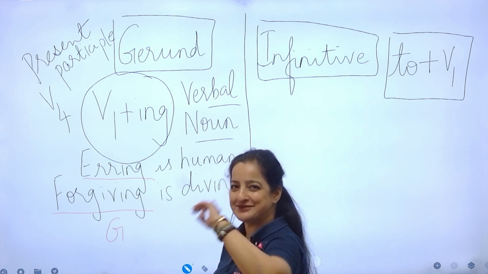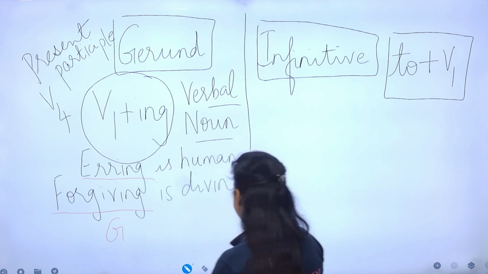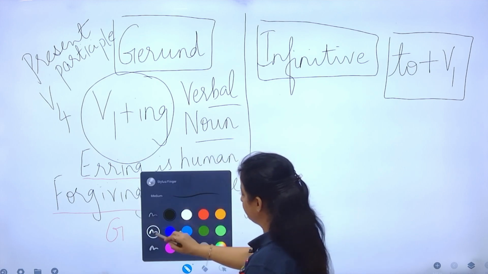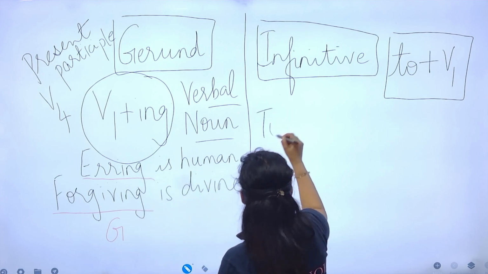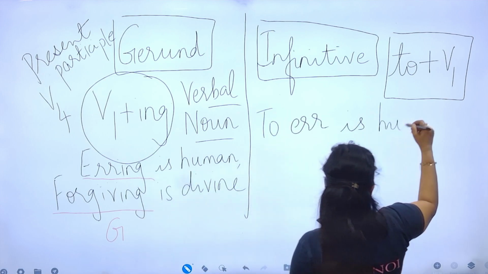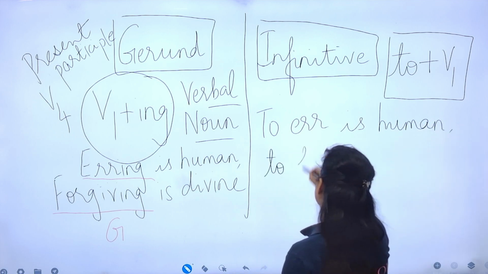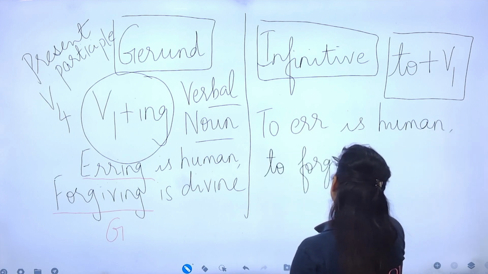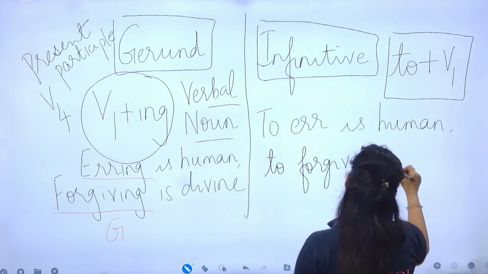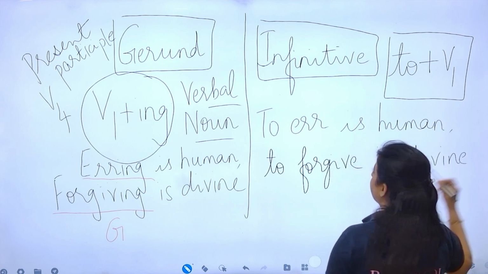Now, if the same sentence I write in an infinitive form, I would write like this. To err is human. To forgive is divine.